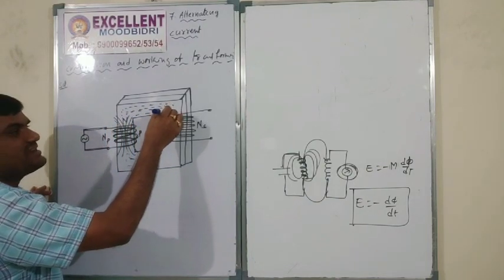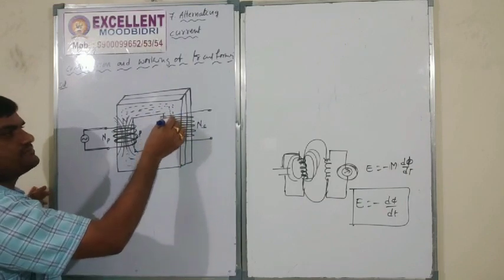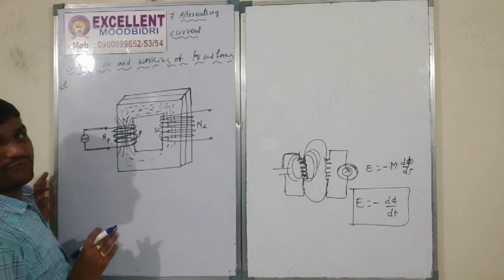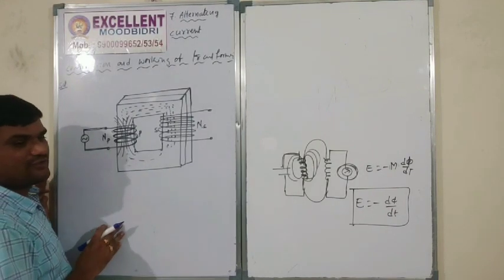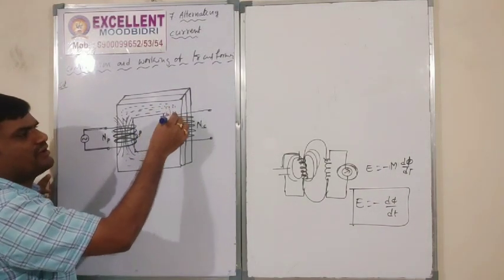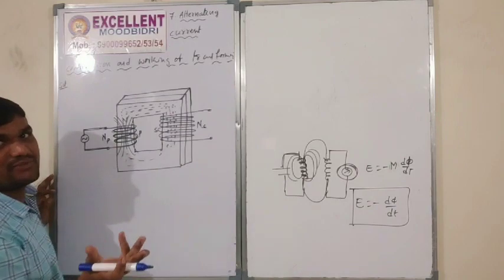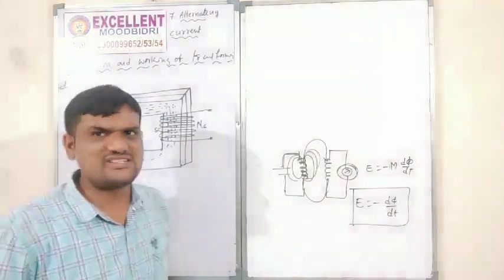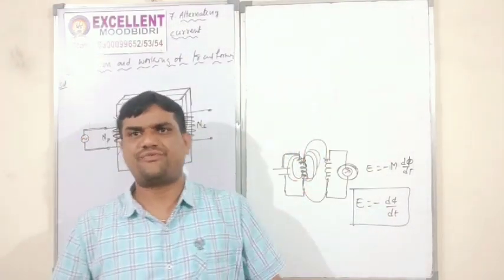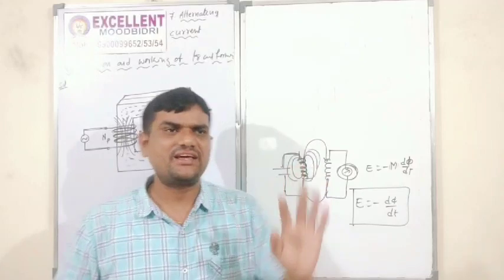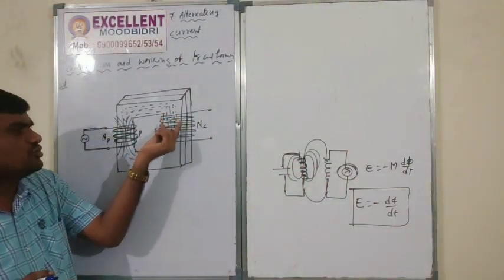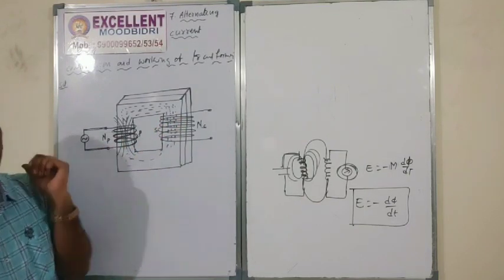These magnetic field lines enter this coil. The number of magnetic field lines in a unit area is nothing but magnetic flux. Like electric flux: the electric field lines passing through a unit surface is known as electric flux. Similarly, the number of magnetic field lines passing through a unit area is magnetic flux.